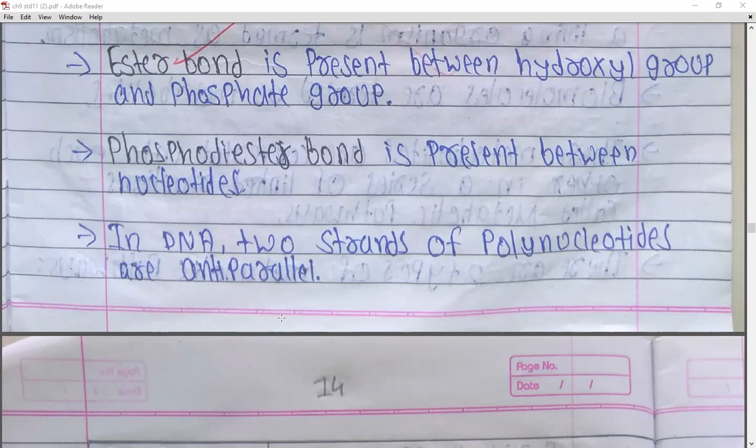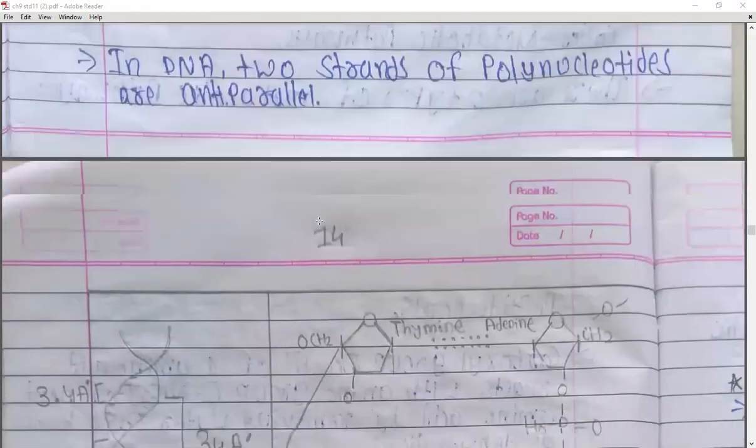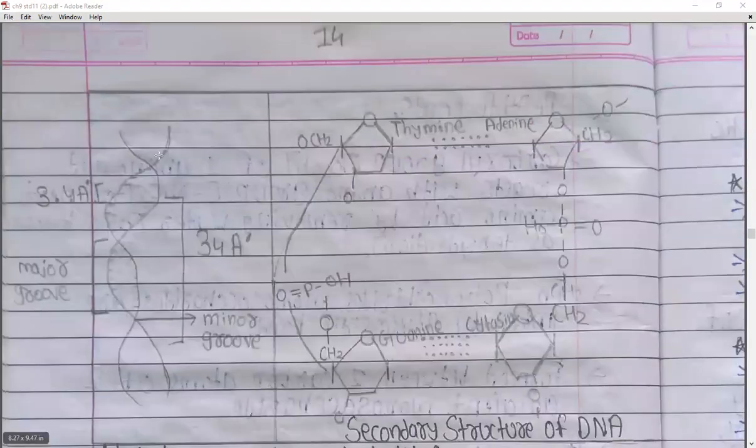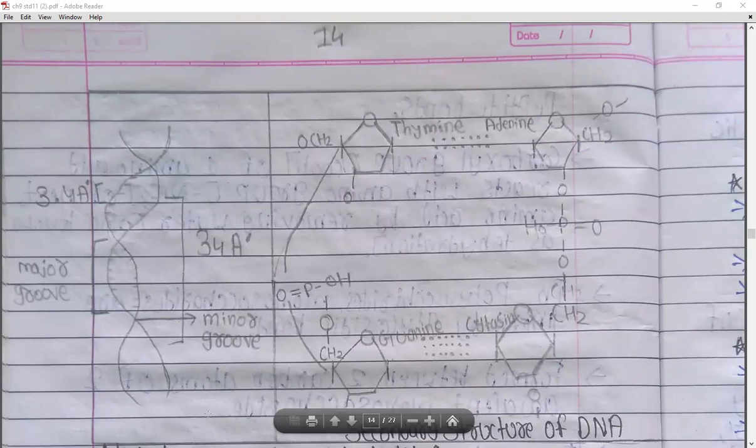Wherever the 5' end of one strand is, on the other strand the 3' end will be there. So at one end 5' and 3' will be present, and at the other end also 5' and 3' will be present, right? You can see here the basic structure of the nucleic acid.